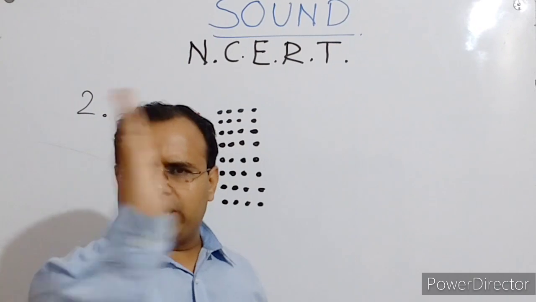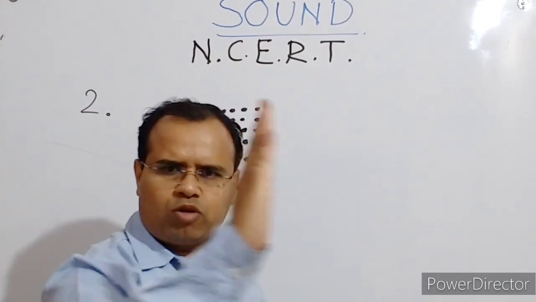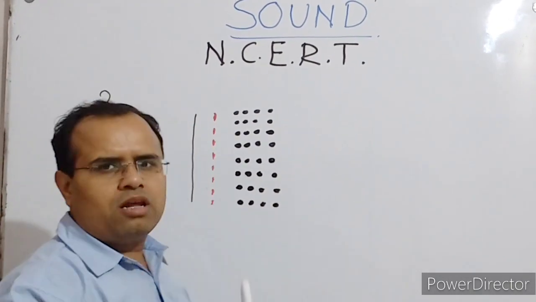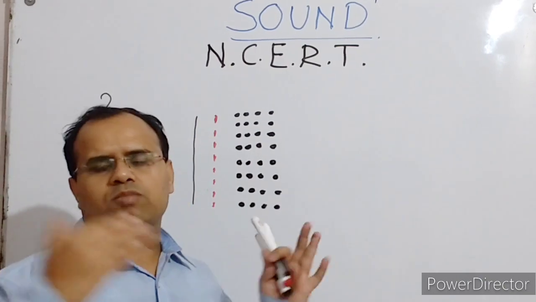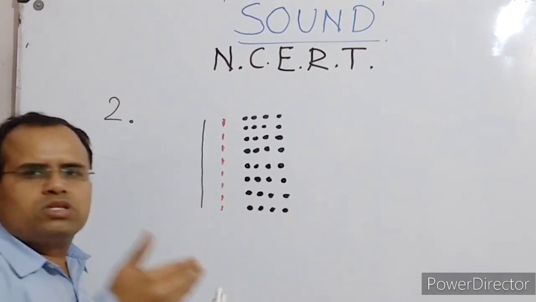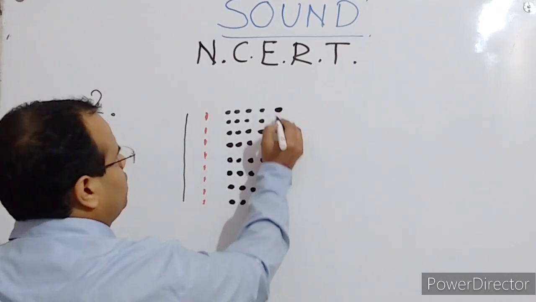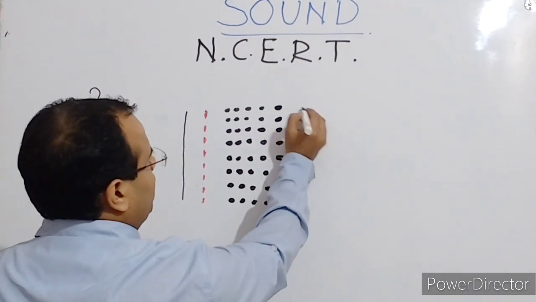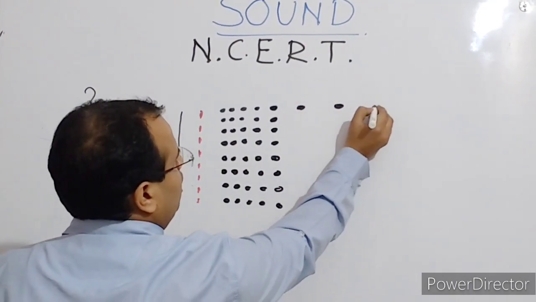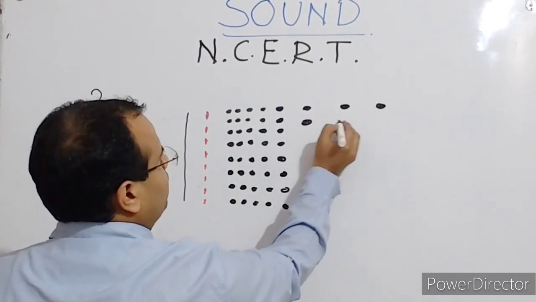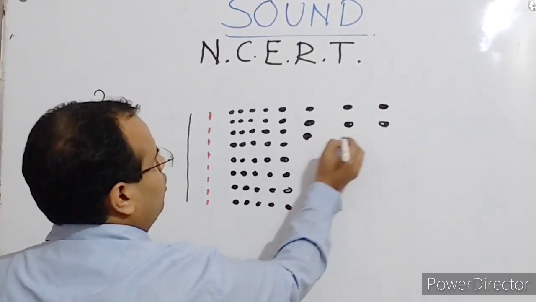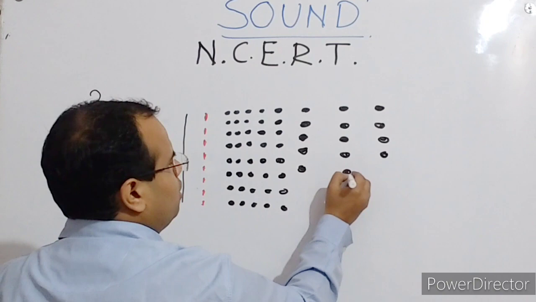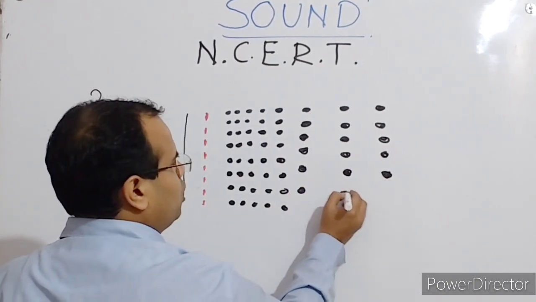Similarly, when the membrane vibrates, it goes forward and returns back, again and again. So a series of compressions, where the particles come near, and a series of rarefactions, where the particles move apart, will be formed, and this is how sound travels. Suppose this is the compression, then in this region we have the rarefaction, where the particles are away from each other, and this is what rarefaction is all about.